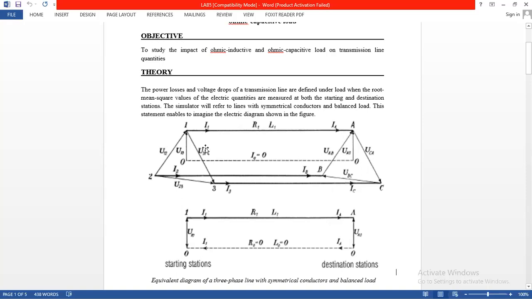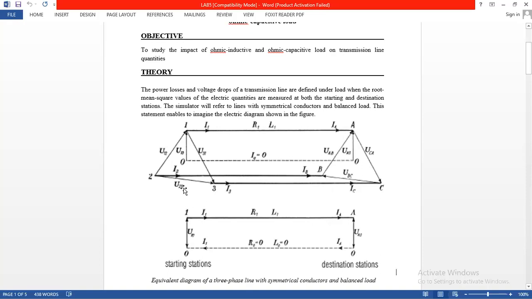This is another term to represent the potential difference between two terminals. The potential between conductor 1 and conductor 3 we call U31, the potential between 1 and 2 is U12, and similarly the potential between conductors 2 and 3 we call U23. This is the potential produced between the conductors.